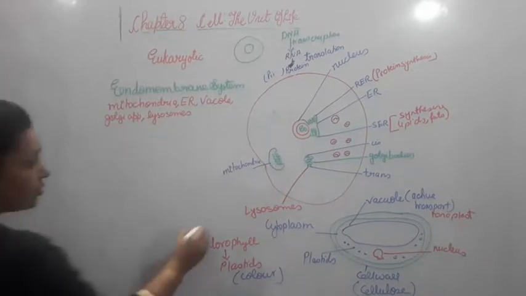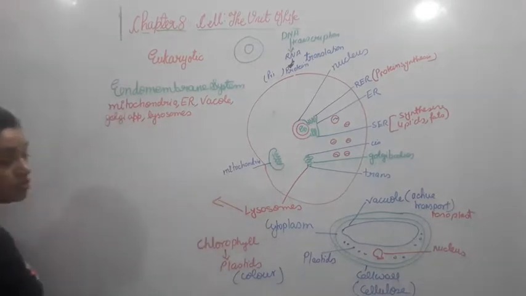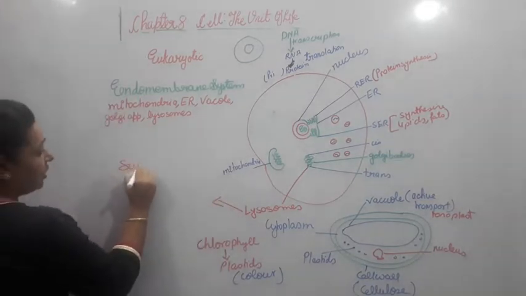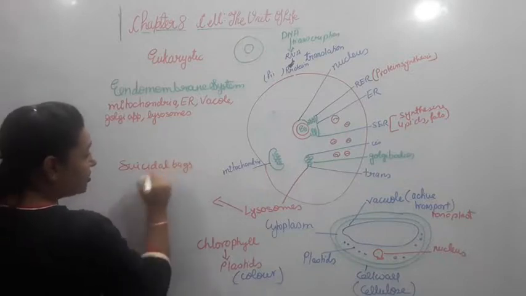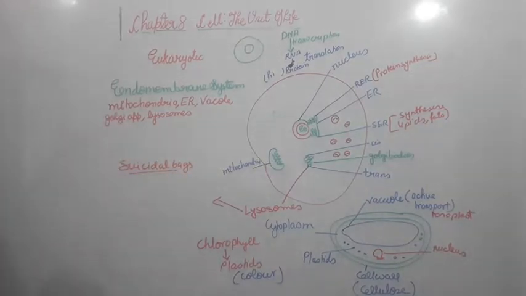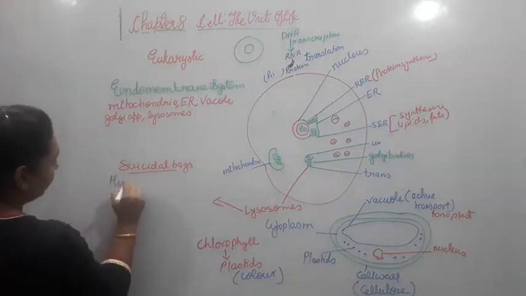The lysosomes which you see over here are also called suicidal bags. Now these suicidal bags are there to digest all the hydrolytic enzymes which are in our body. So all